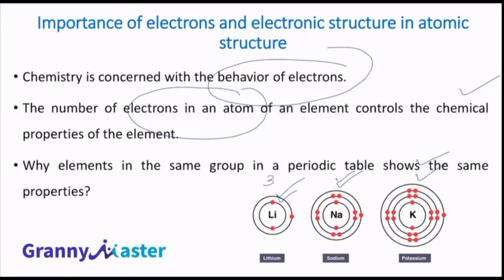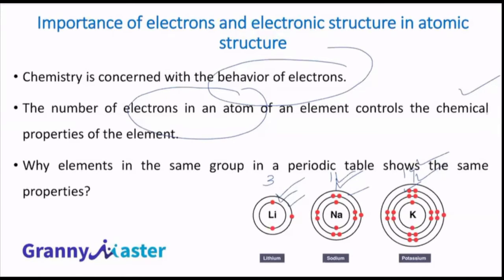Lithium has an atomic number of 3. Sodium has an atomic number of 11. And potassium has an atomic number of 19. And their size, you see, is much, much different. But why do they show the same chemical properties? They are highly reactive metals. They react with water to form alkali.